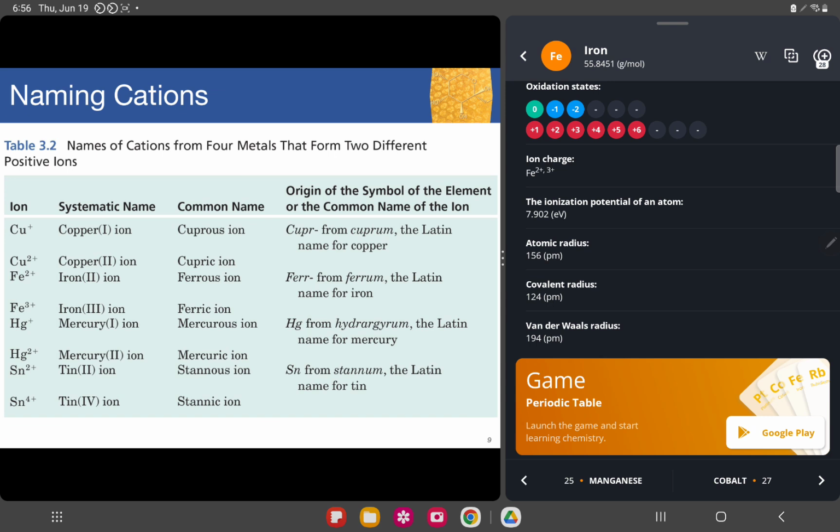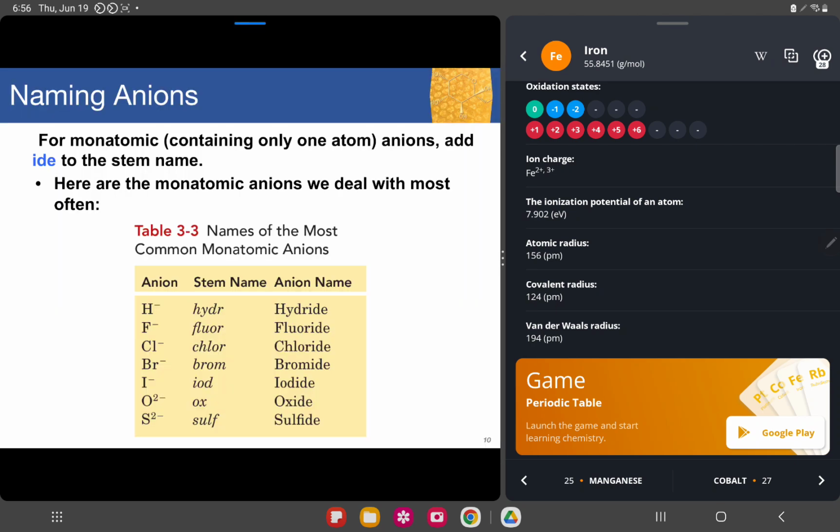For copper, we use cuprous and cupric for the higher oxidation number or charge. For iron, ferrous and ferric. For mercury, mercurous and mercuric. For tin, stannous, which is from the Latin name of tin, and stannic. For lead, plumbous and plumbic, and more.